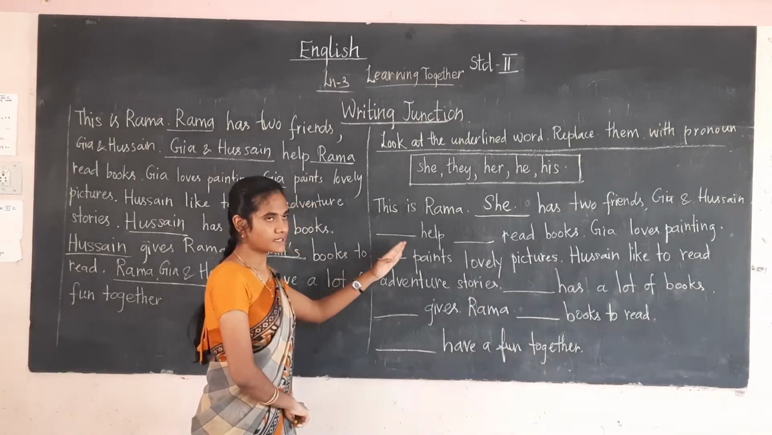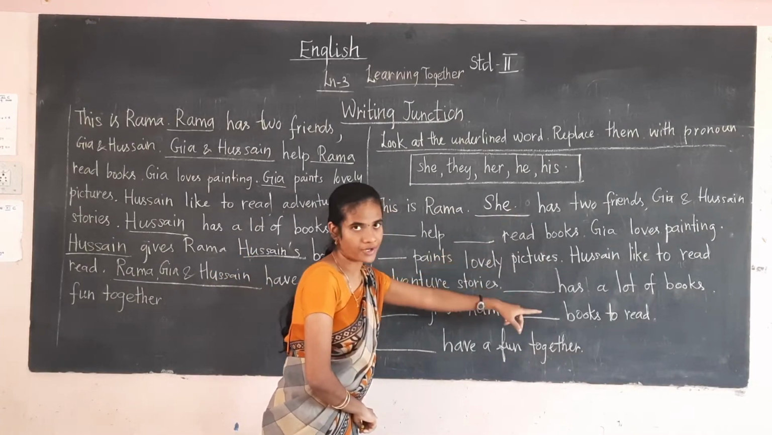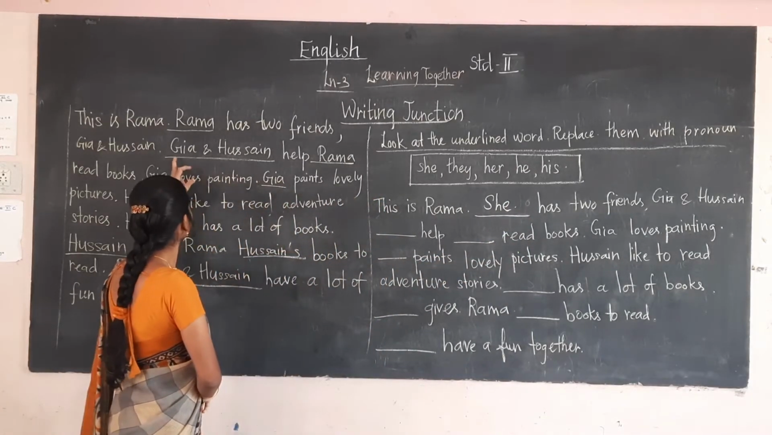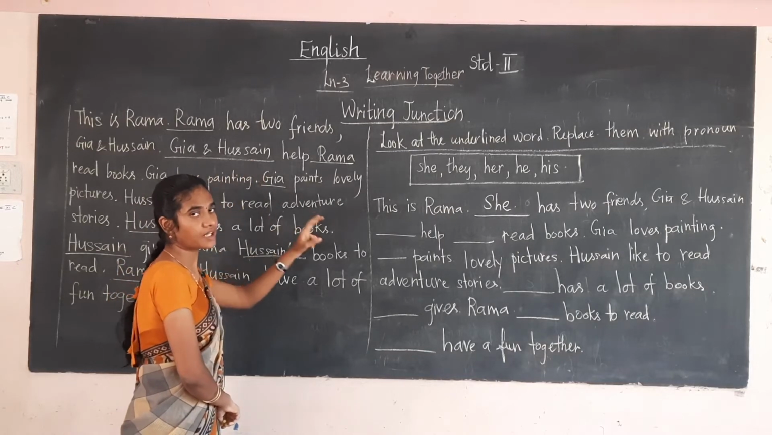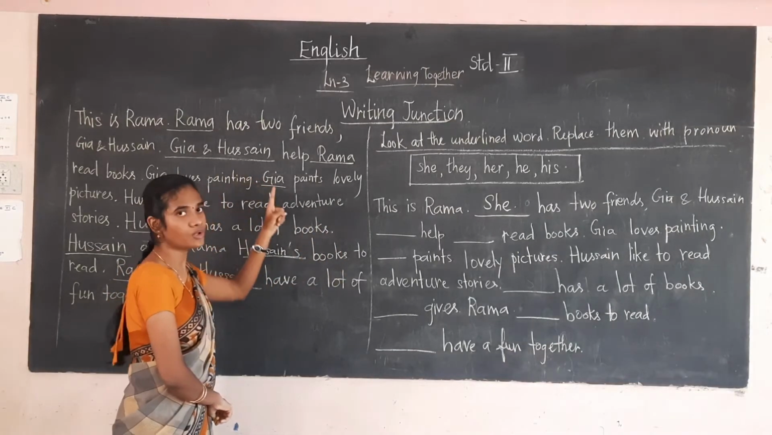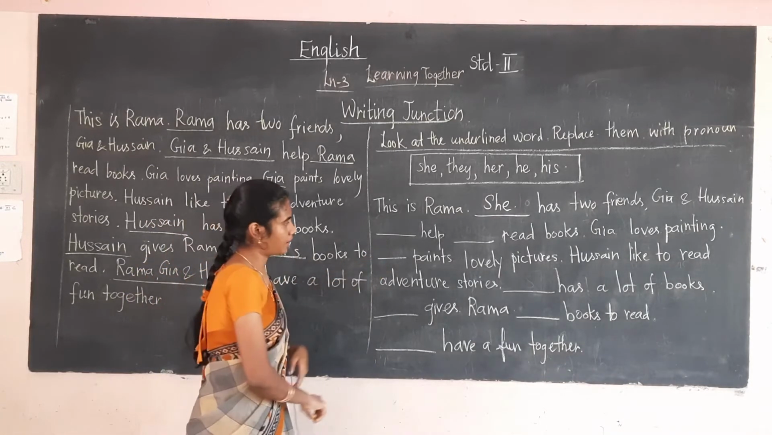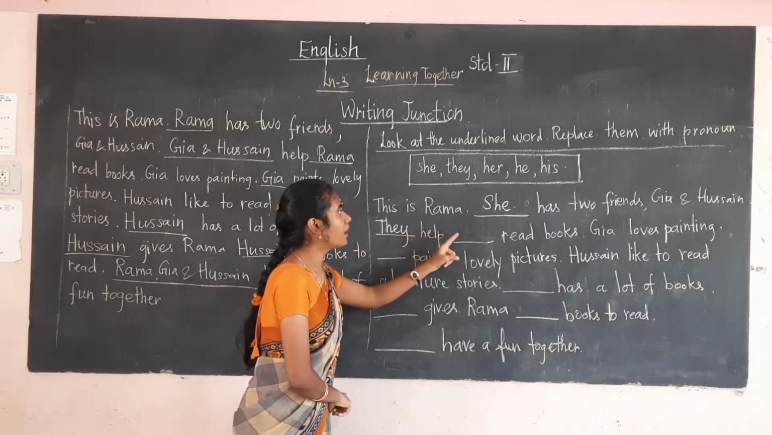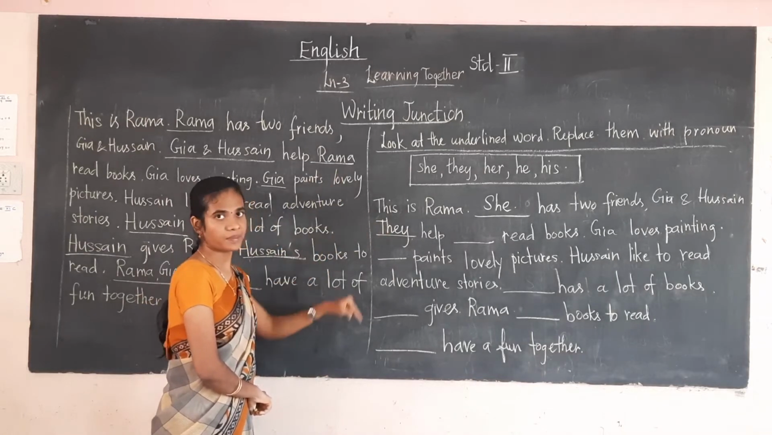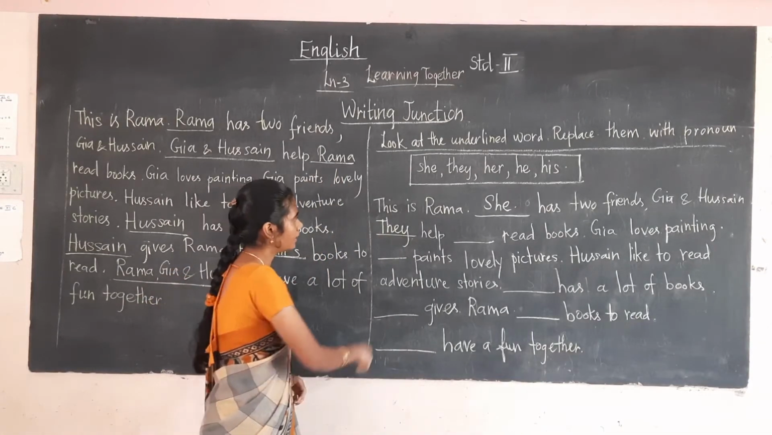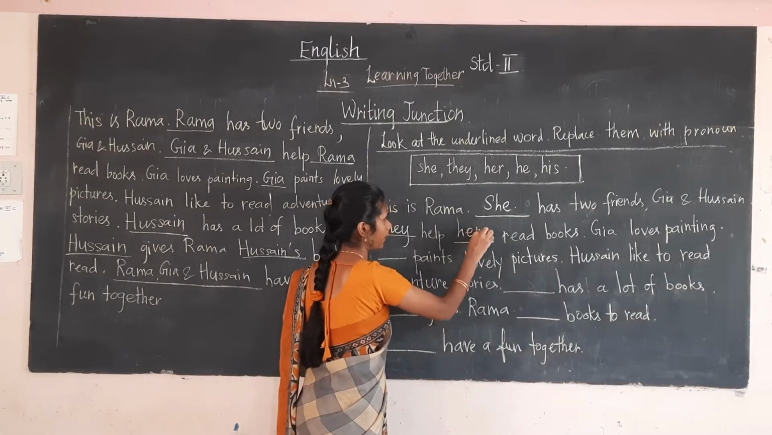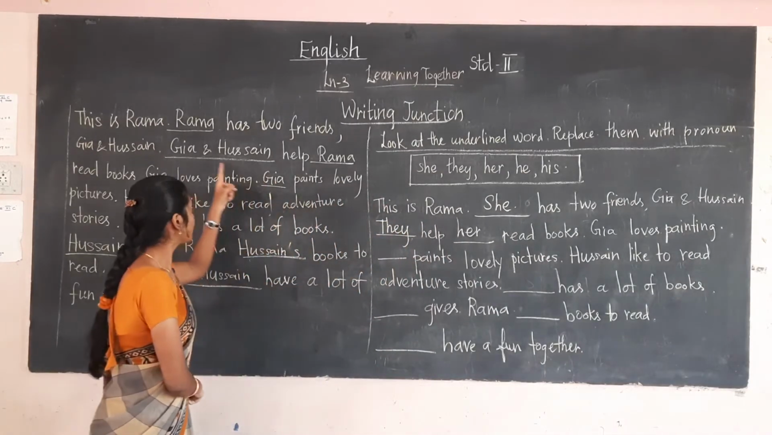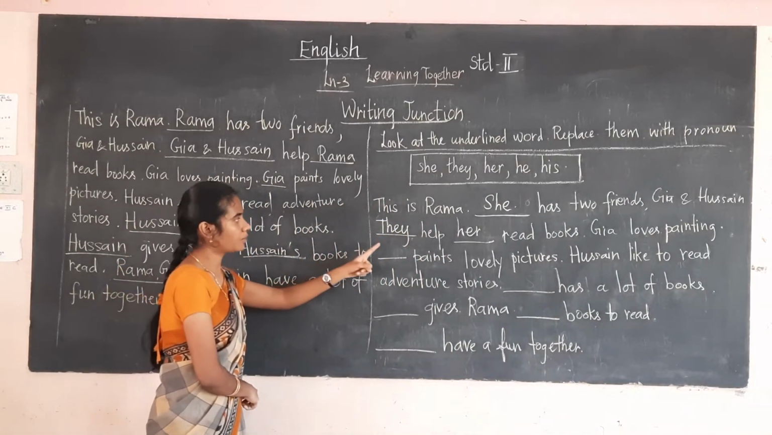Students, please copy down these things in your notebook, okay? She has two friends, that is Gaya and Kusain, okay? Next one, Gaya and Kusain. They are mentioning two numbers. If they are mentioning two numbers, you have to use the pronoun they, okay? They help Rama. Here again they are mentioning Rama. Why are we putting they? Gaya and Kusain, two persons are there, so we are putting they.